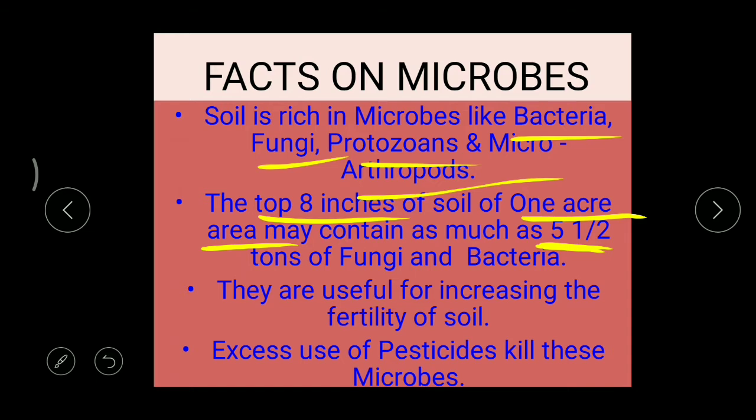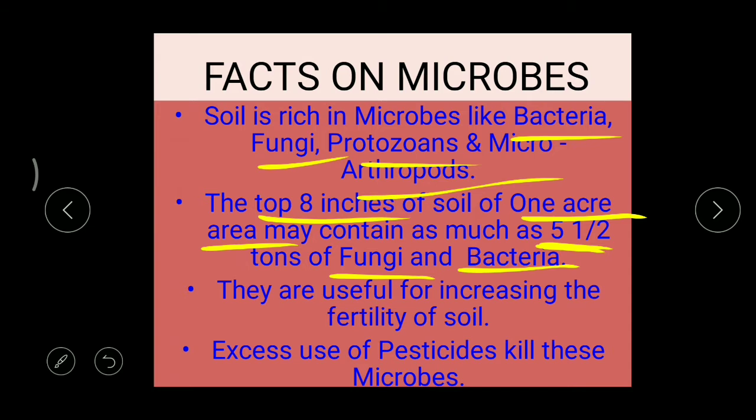And you know, these microorganisms are especially responsible for decomposing. Decomposing means converting large complex molecules into simple molecules. When there are dead plant and animal parts in the soil, they are decomposed by these fungi and bacteria and converted into manure.